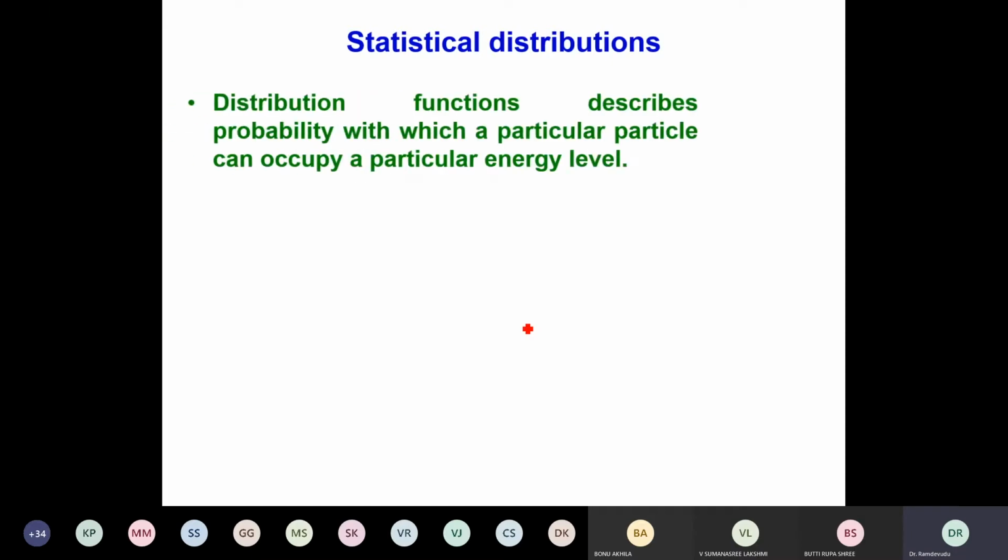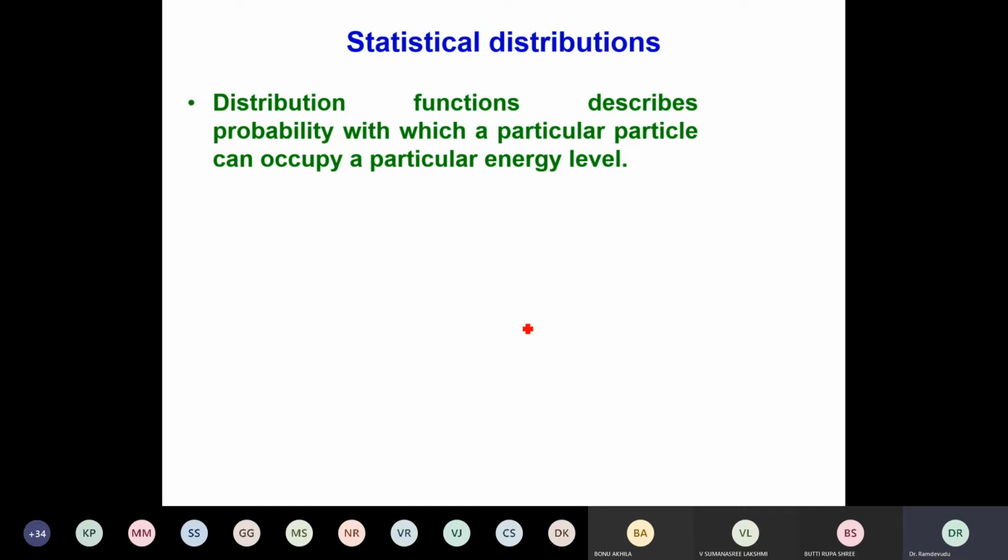So we now look at the distribution functions that describe the probability with which a particle can occupy a state. If a particle occupies the state, then definitely in that state you can find the particle. Therefore, the probability of finding the particle is certain.